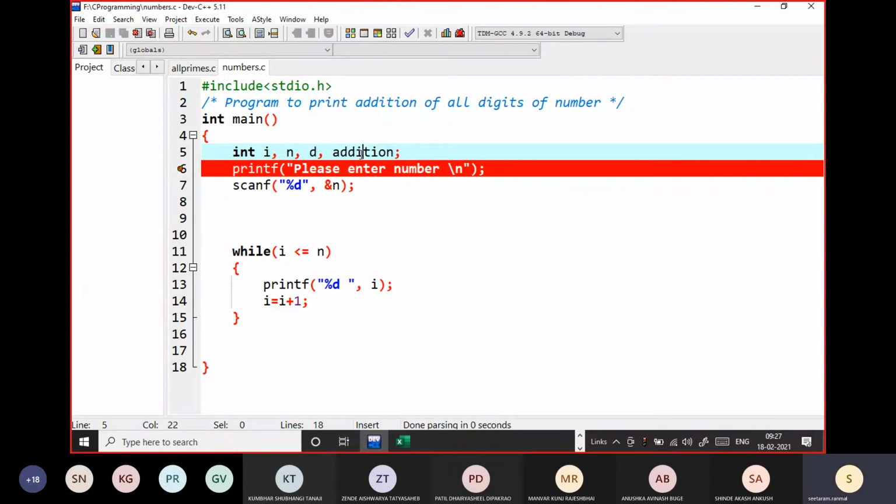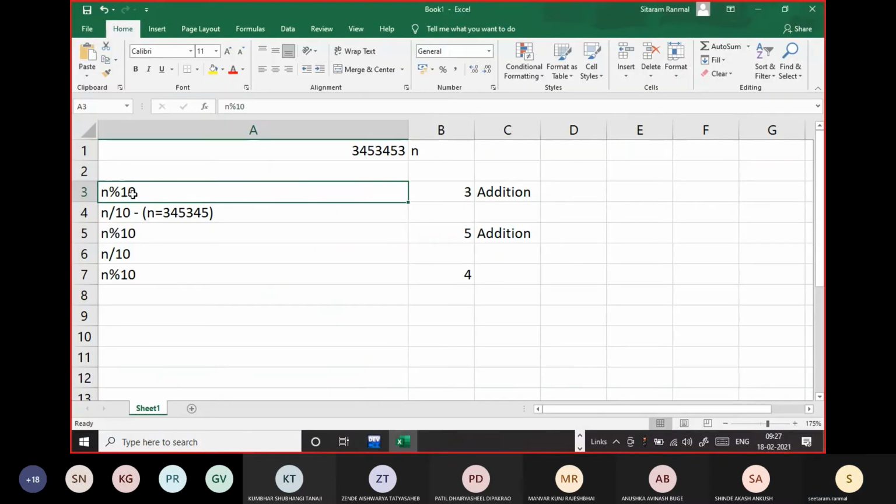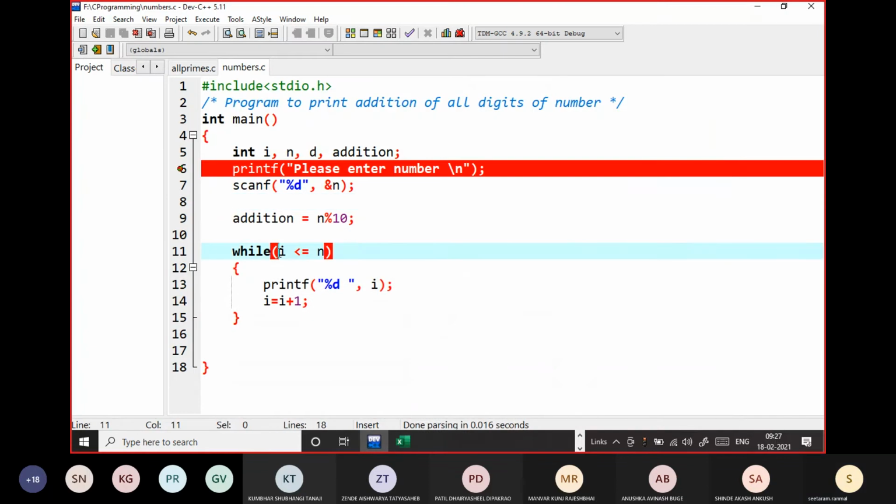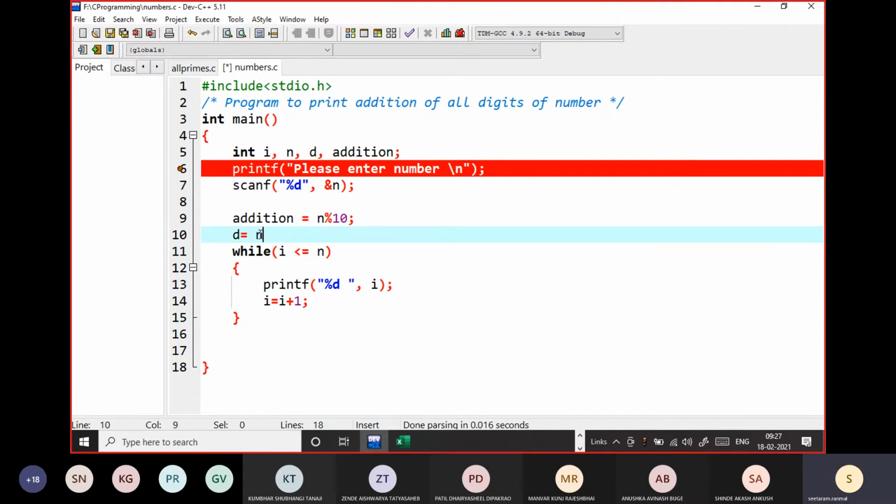Let us have addition here, so that in the first step, addition equal to n percent 10. Addition equal to n percent 10, so that we will have the first digit d of this number. After that, what we will do? n equal to n by 10.